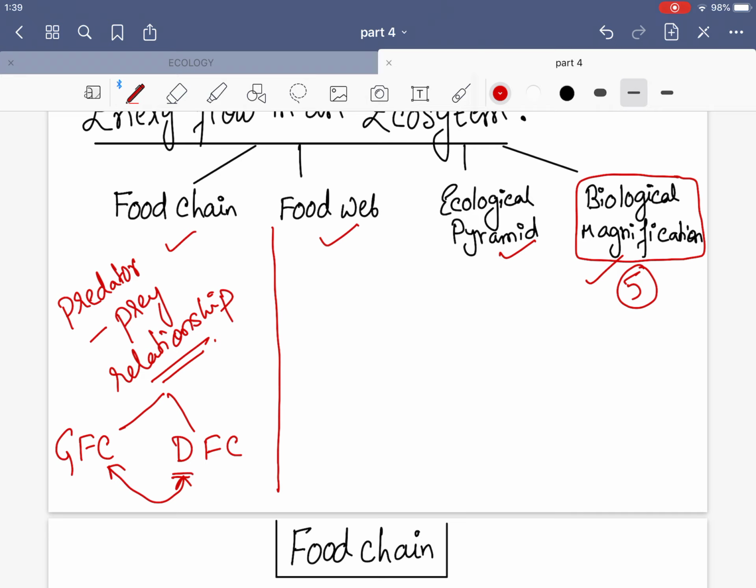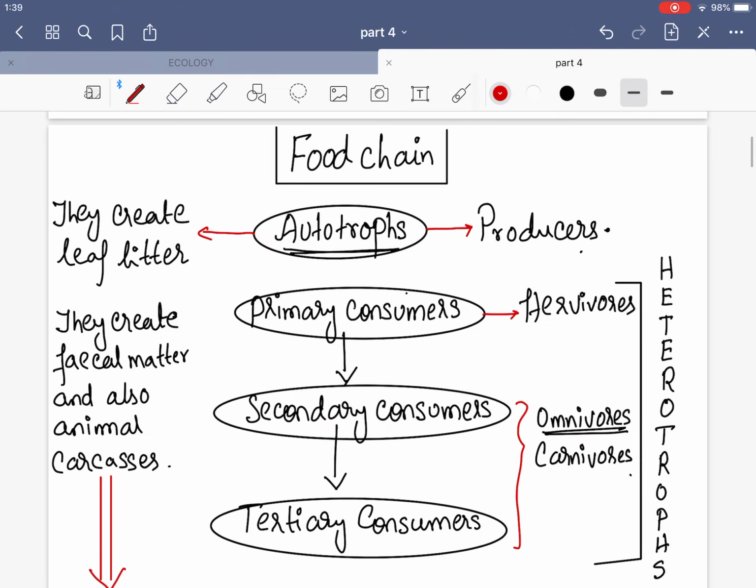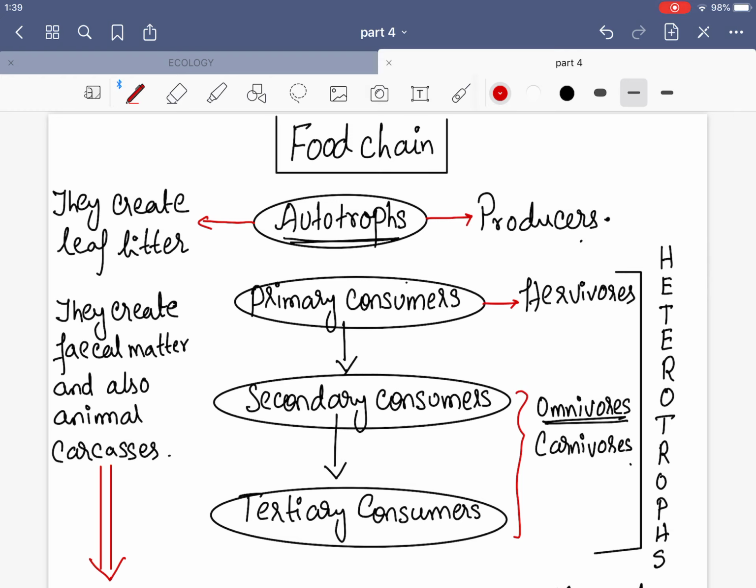So what are heterotrophs? Heterotrophs are those organisms which cannot make their own food and are dependent on other organisms for their food. So who are the producers? Producers are called the autotrophs. This is a chart on the food chain which I have made for you. The food chain always starts with the producer, and the producers are called the autotrophs. The autotrophs are mainly the green plants.